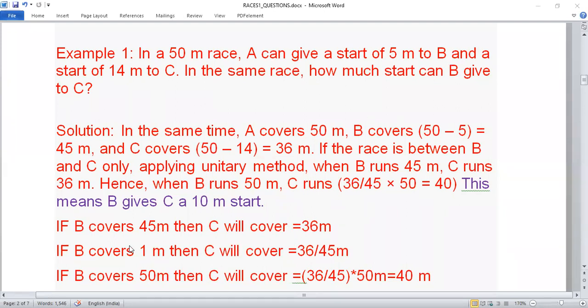Okay, I understand this thing. So whatever the race they have given, using the unitary method we have to find that. If B covers 45 meters, because they are asking how much B can give to C, you have to give the answer with respect to 50 only.